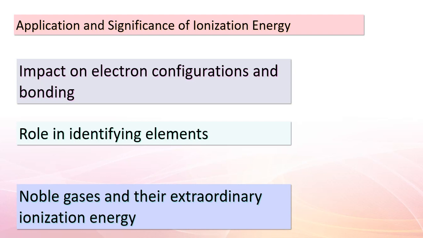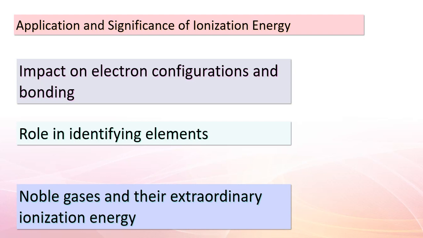On the flip side, elements with high ionization energy are more likely to form anions by gaining electrons. This has a massive impact on how elements interact, combine, and create compounds. Ionization energy is a remarkable tool in identifying elements too. The distinctive energy values act as a fingerprint for elements, helping us recognize and classify them.